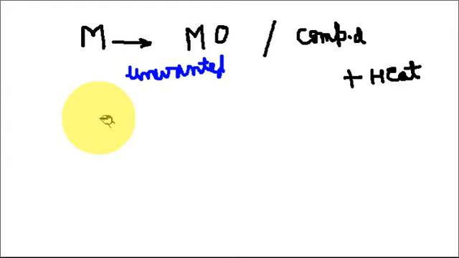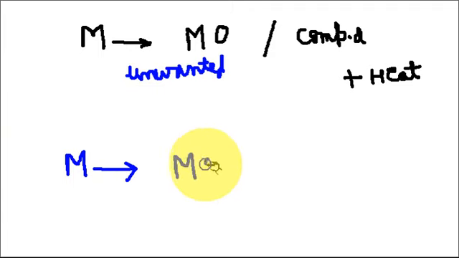Clear? Suppose in our laboratory we want to prepare some metal oxide by this type of reaction: metal reacts with oxygen and is converted into metallic oxide.